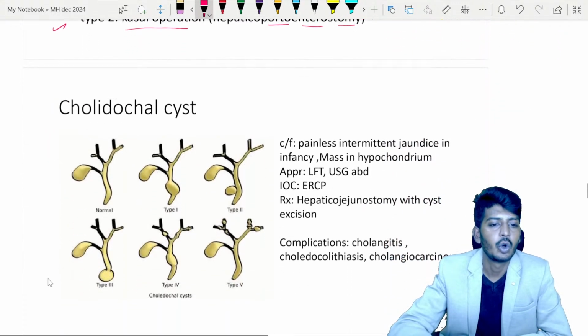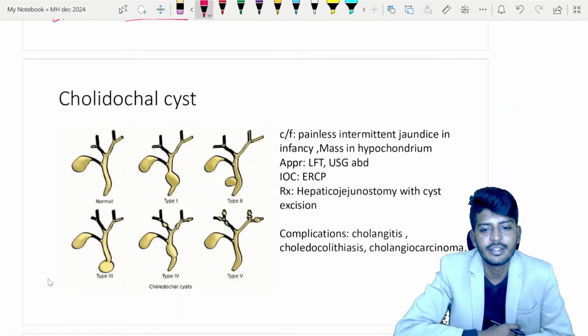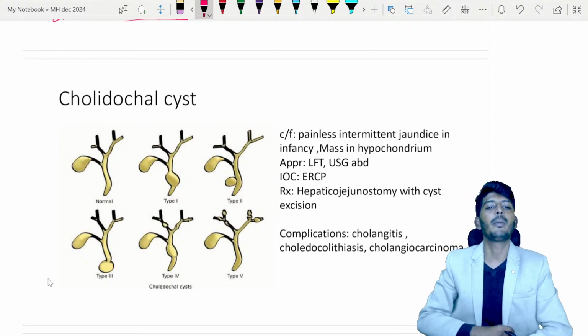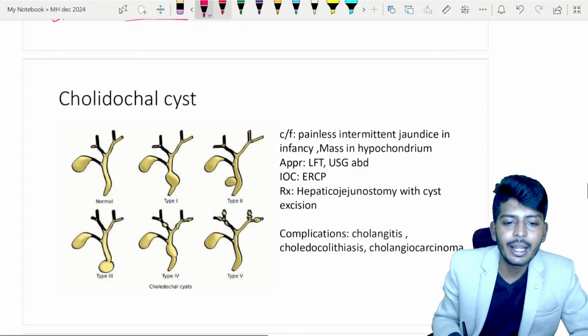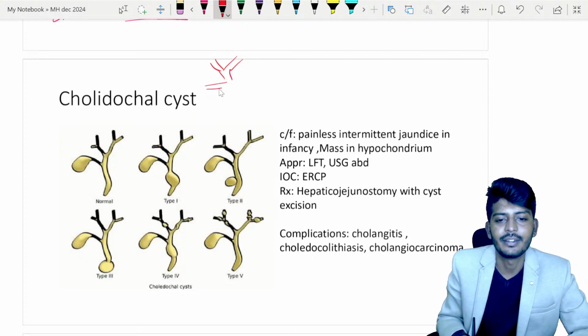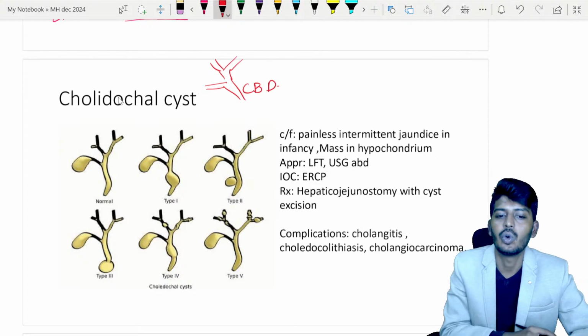So the next one is choledochal cyst, kids. Choledochal cyst, again very, very important. Actually, choledochal cyst is not that complicated to understand. We had the bile duct. Your right hepatic duct, left hepatic duct, your common hepatic duct, and cystic duct combine and form your common bile duct. All of you know this.